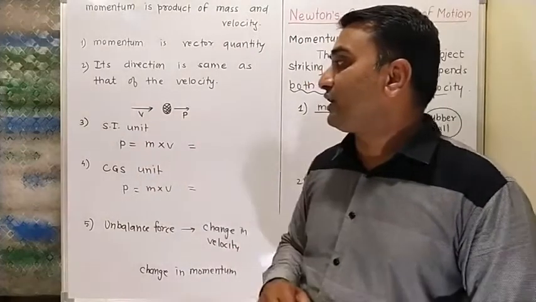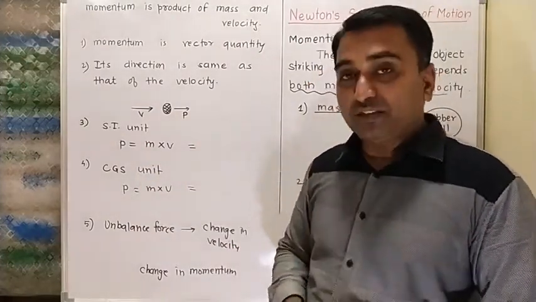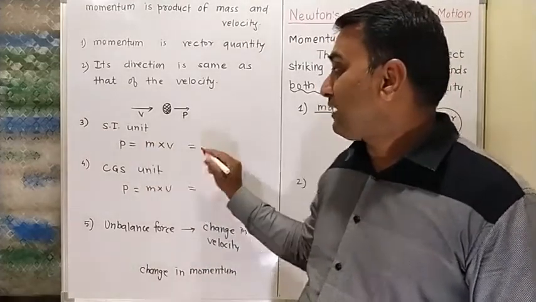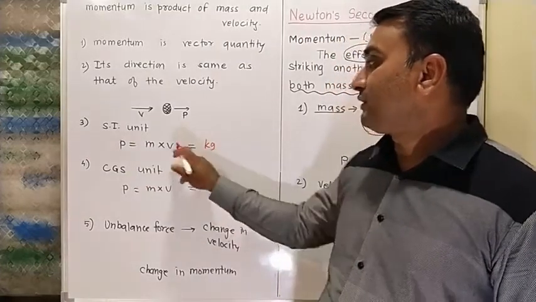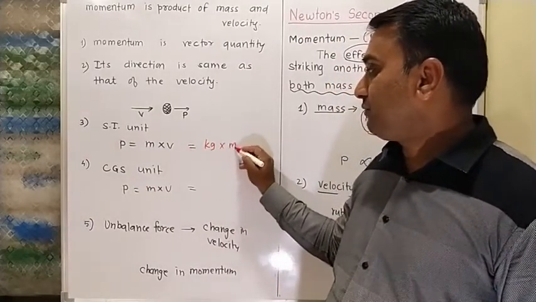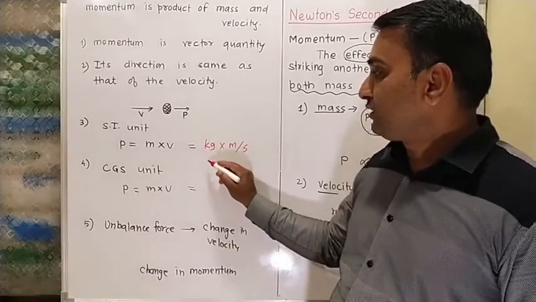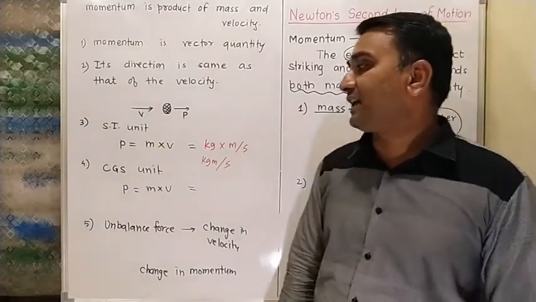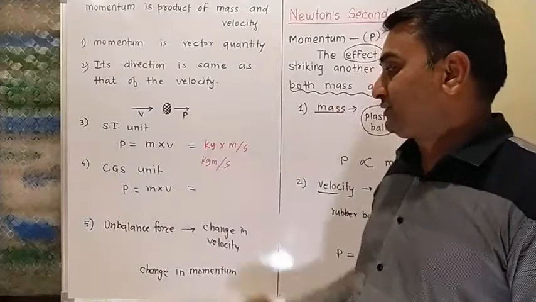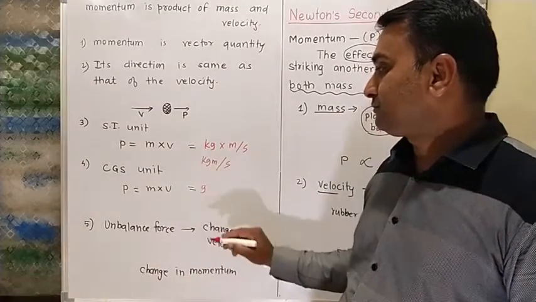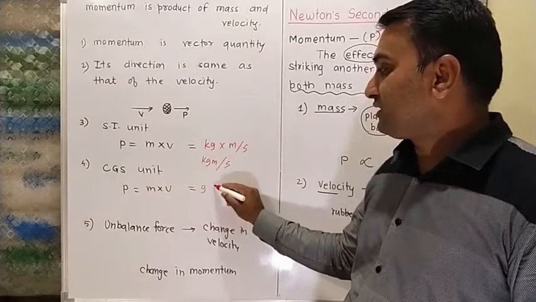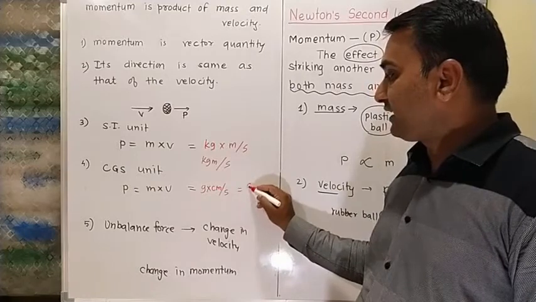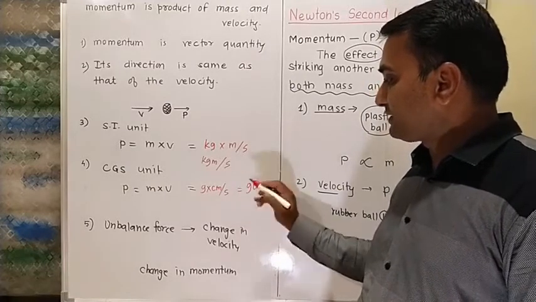So what is the SI unit of momentum? Momentum is nothing but mass into velocity. In the SI system, mass is measured in kilogram and velocity is measured in meter per second. So finally we get kilogram meter per second, that is the SI unit. What is the CGS unit? Mass is measured in gram and velocity is measured in centimeter per second. So finally we get gram centimeter per second.